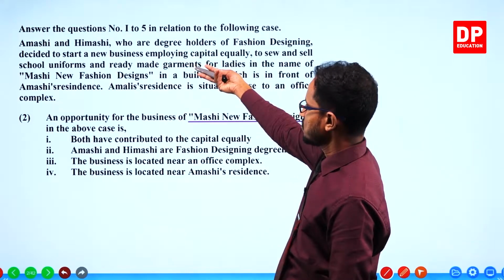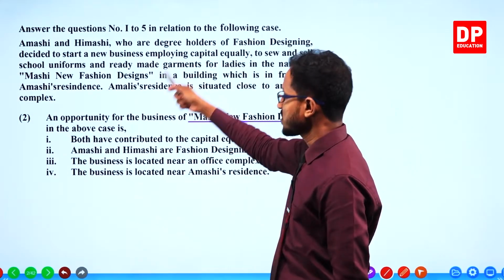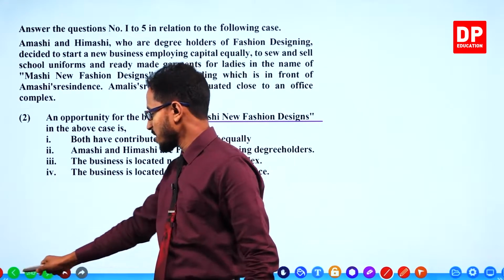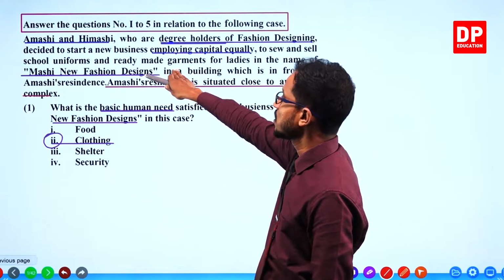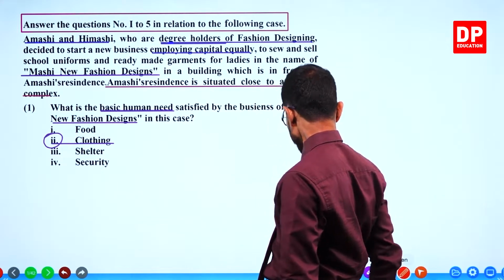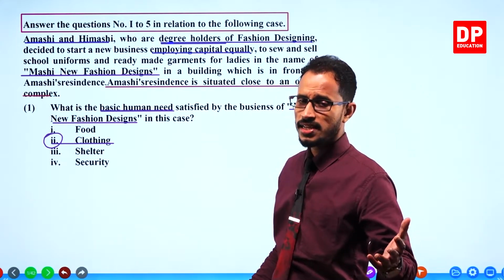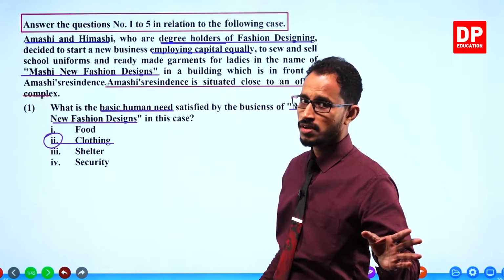Now, we haven't underlined this case. We have underlined and marked the first page. This case. What is the opportunity? I told you when I underlined. Don't say that I didn't tell you.